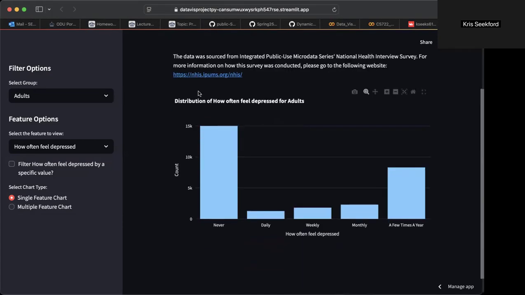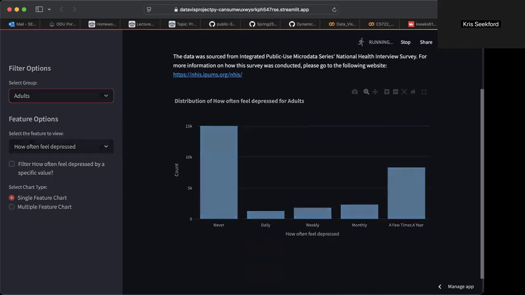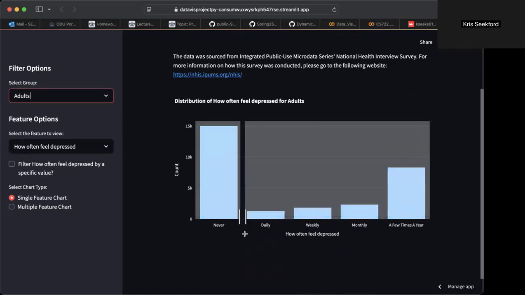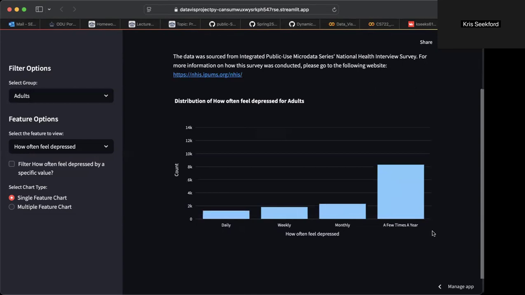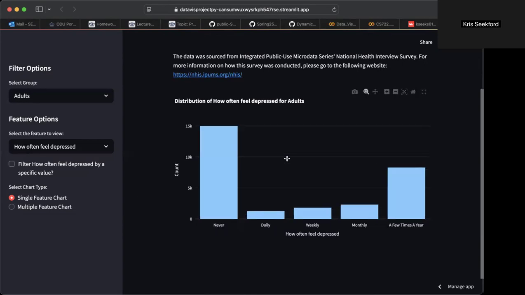So as you can see, it'll start with this initial chart, and it's always going to start with this option. On the left-hand side is the filter options. So you can select between different groups, adults or children. And then as far as the interaction on the graph, you can highlight different sections that you only want to look at. So if you want to remove the never, you can do that and highlight it, and then you can double click to go back.